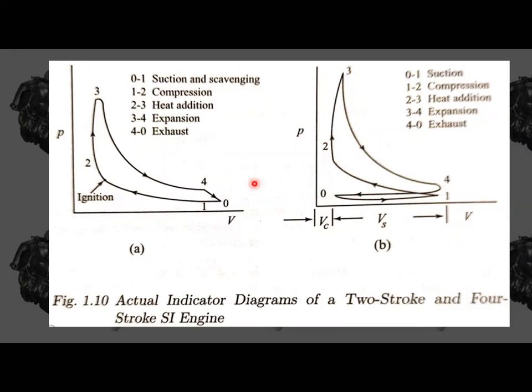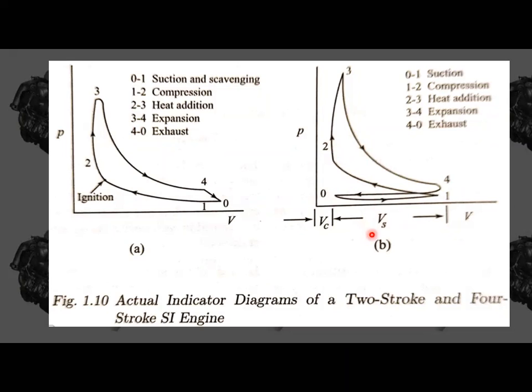So these are the actual diagrams in case of 2-stroke and 4-stroke SI engines. For CI engines it is also similar, but here we are going to have constant pressure ignition, or constant pressure combustion. We already saw all that. Actually it is also going to vary in some linear manner, and all this is the same. Heat rejection is also the same; only the heat addition is going to be different if it is a CI engine.